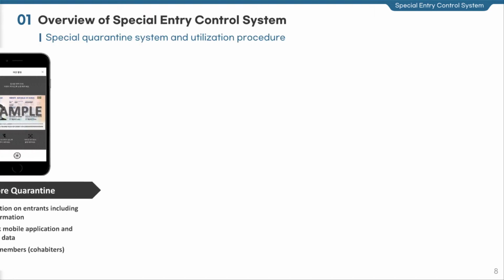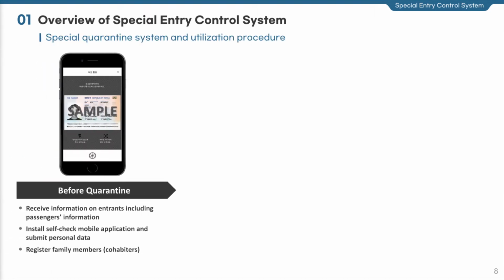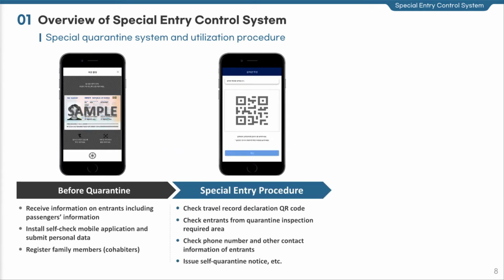With regard to the Special Entry Control System, entrants are required to install the app through their mobile phone before the quarantine inspection and prepare the travel record declaration and health check questionnaire. They can enter Korea after providing a QR code for special entry created during the Special Entry Procedure to the inspector for confirmation. The QR code is issued when the passport number and contact information of the entrant have been confirmed, and it is available to use only once per each issuance.